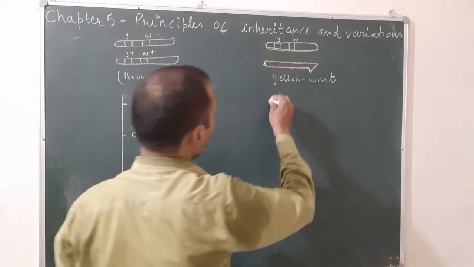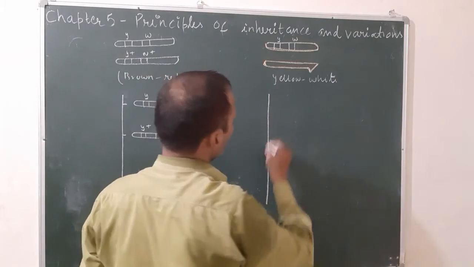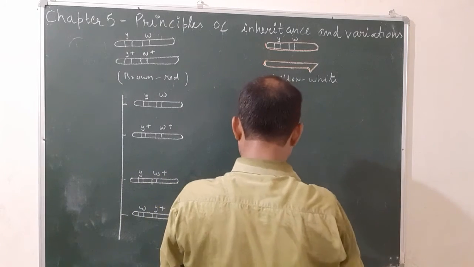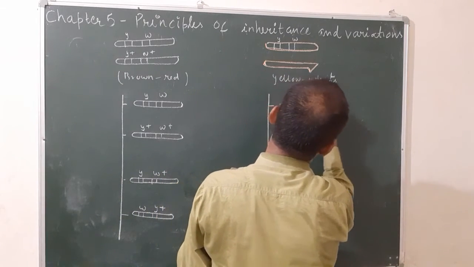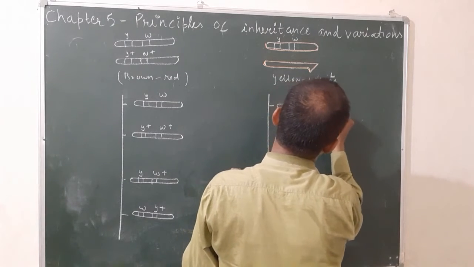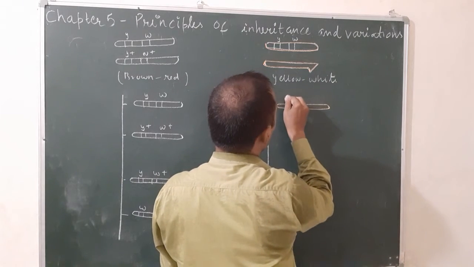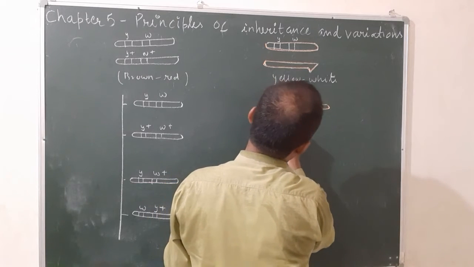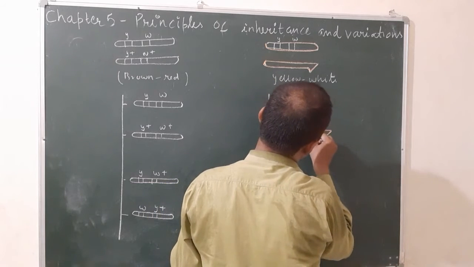But this male will produce only 2 types of gametes because the homologous gene is absent from the Y chromosome. So these gametes will be Y and W only, and the other gametes only Y chromosome.